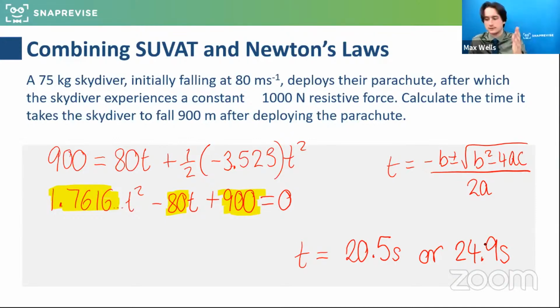This is interesting. What happens when they hit the ground? The motion all changes, they've landed. So actually what we do is we just take the first answer. The second becomes redundant because once the ground is hit, the whole system goes out the window. They're not accelerating or decelerating anymore, they're on the ground.